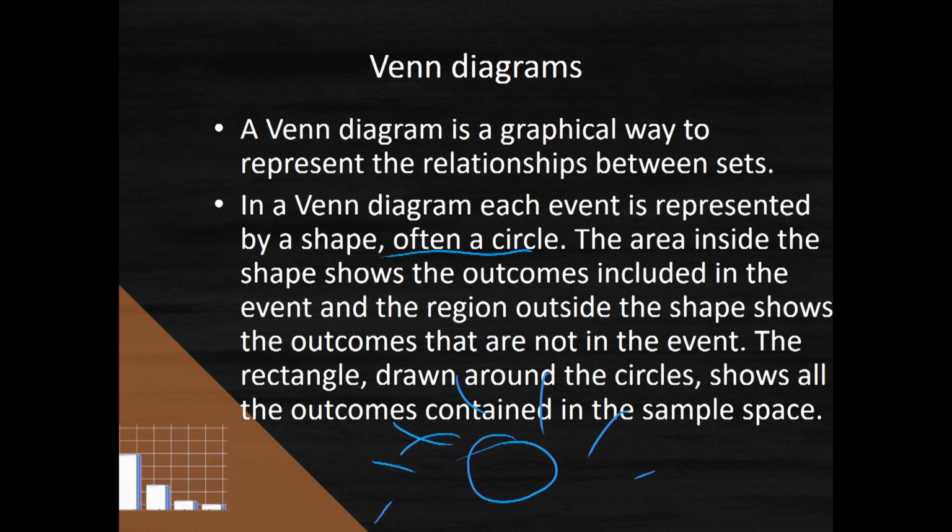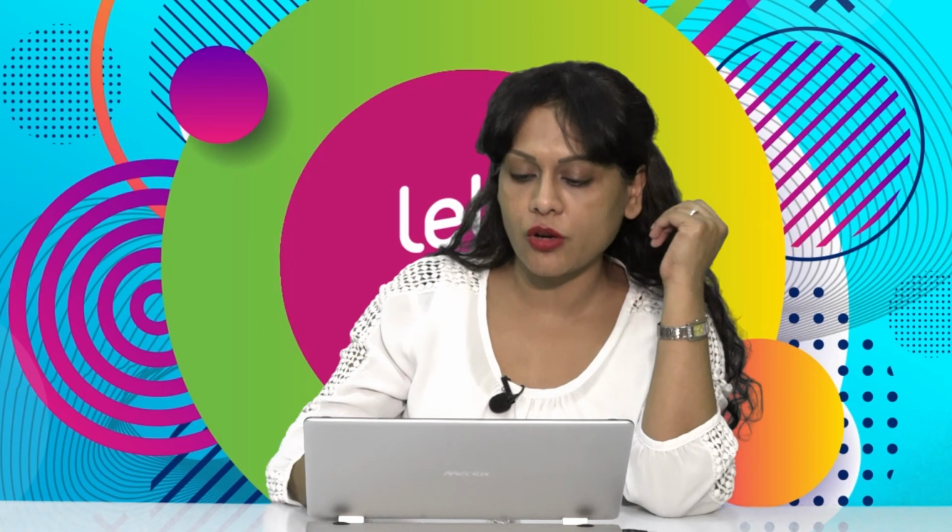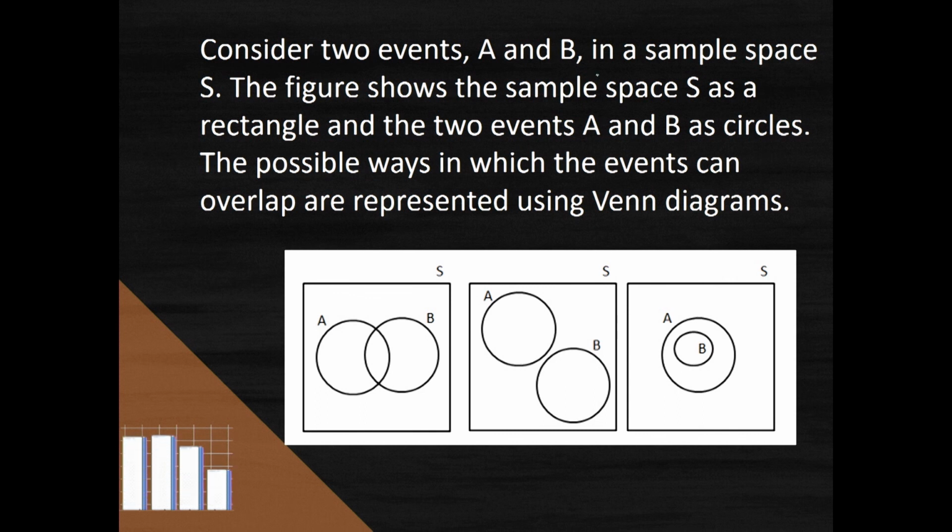Often what we will do is we'll put a rectangle around those circles to show our entire sample space, pretty much like what's on your screen. So if we have two events, A and B, in a sample space, there are different ways that the Venn diagram can represent the possible outcomes of events A and B. So we can look at, in the first case, we have A and B intersecting. So these are obviously not mutually exclusive because they have an intersection. Then in a mutually exclusive or disjoint case where there's no intersection, you can see that A and B are two separate circles within your sample space that do not have an intersection.